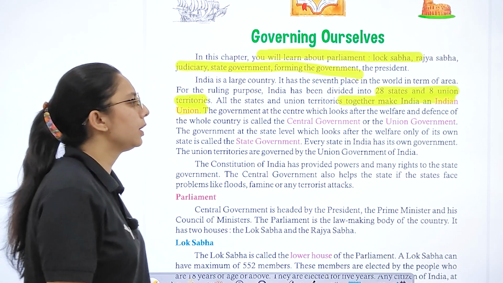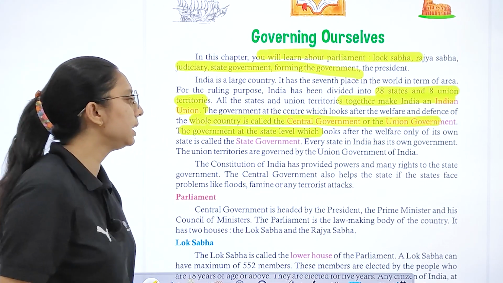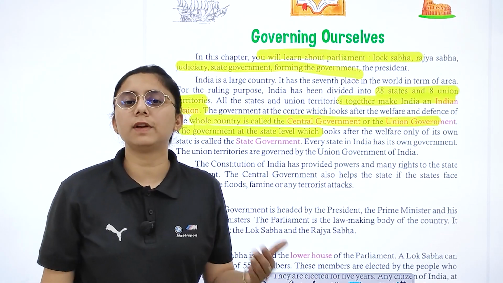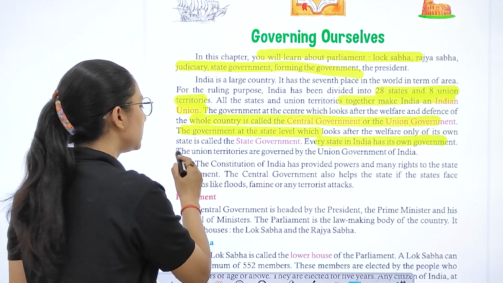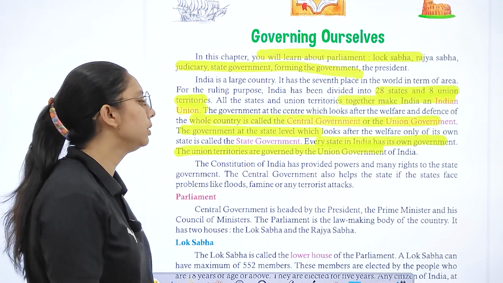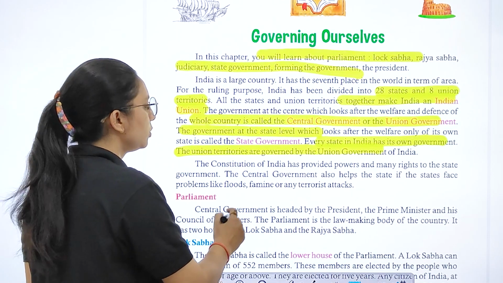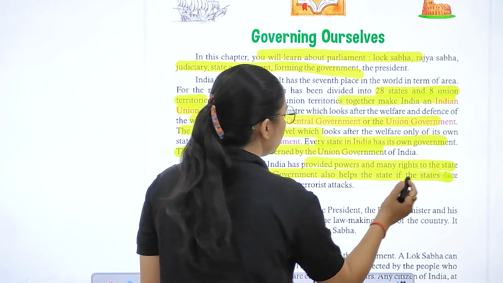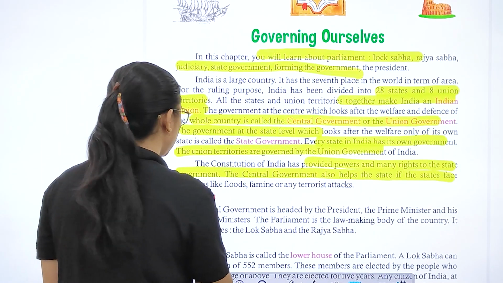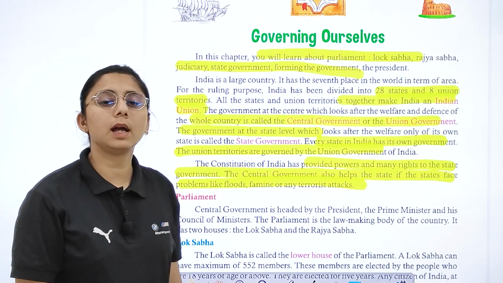The Indian government looks after the welfare and the defense of the whole country from central government or Union Government. Government at the state level looks after the welfare of the state. Every state has its own government, and the Union Government is governed by the Union Government of India. The Constitution of India has provided power and many rights to the state government, and the central government also helps the state if the state faces problems like flood, territorial attack, or famine.